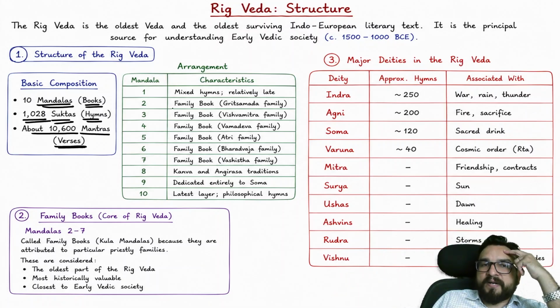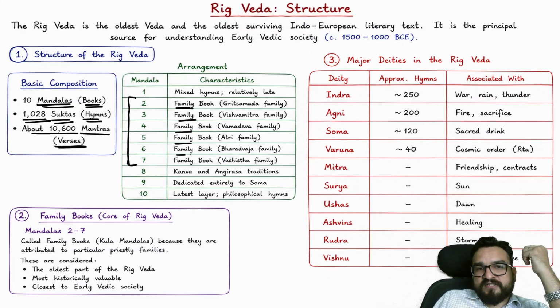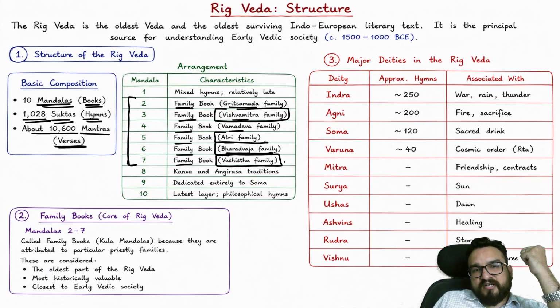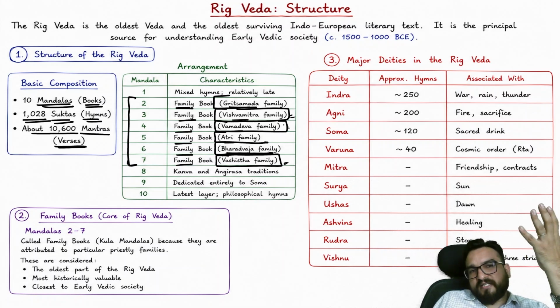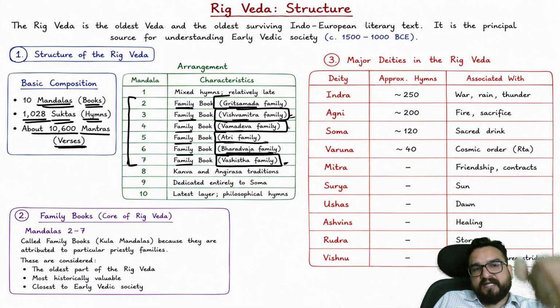Alright, later on it was compiled into these 2 to 7 books over here, the oldest books it is known as. That's why called family books. This job was given to certain families. Now a lot of families you try to understand: Gritsamada, Vishwamitra, Vamadev, Atri. Now 3 families I want you to look: Vasisht, Bharadwaj, Atri. Vishwamitra and Vasisht you have to remember, because their quotation I will be telling you again and again. Gritsamada, Vamadev also you can see over here. So these are the family books, guys, right?